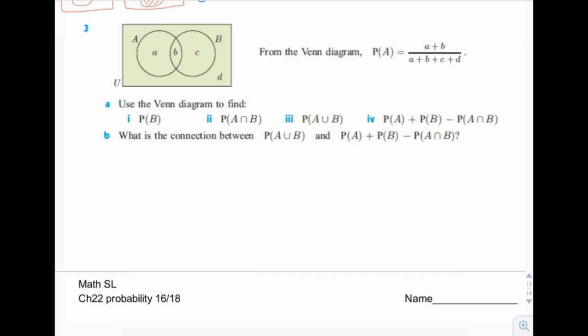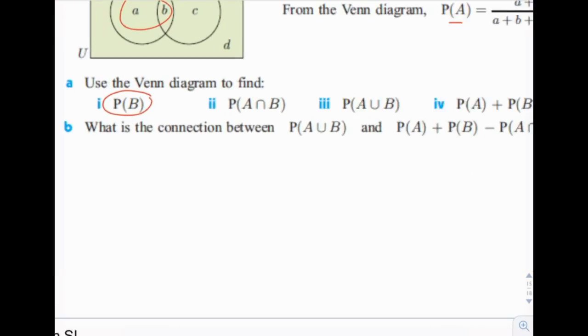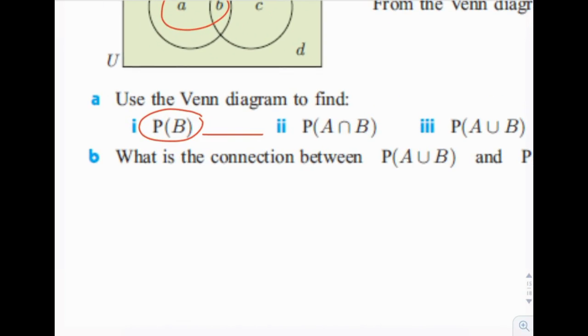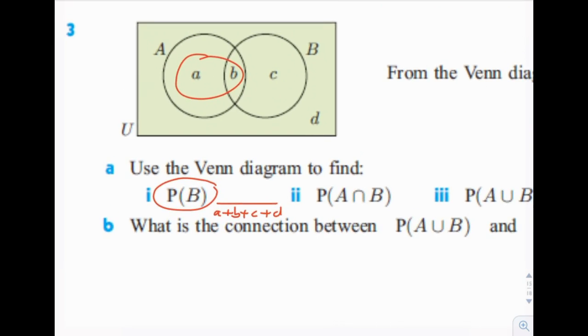Okay. From the Venn diagram, the probability of A is equal to A plus B divided by A plus B plus C plus D, which is everything. Okay, that makes sense. Use the Venn diagram to find the probability of B. Well, the probability of B, the denominator would be the same as before, right? It would be A plus B plus C plus D. So we're going to write that here. A plus B plus C plus D. But the B part would be B and C, right? So we're going to put B plus C.